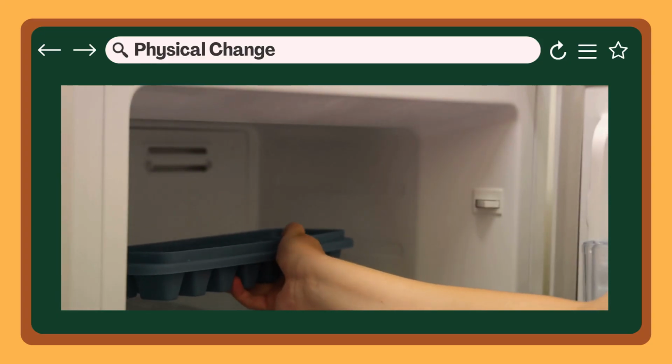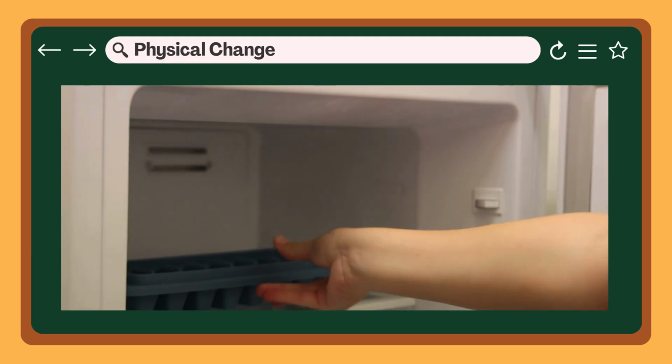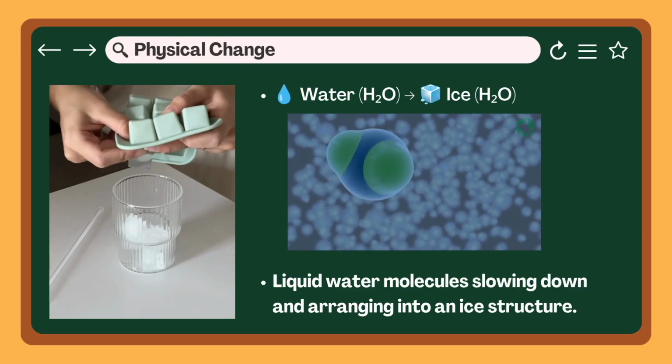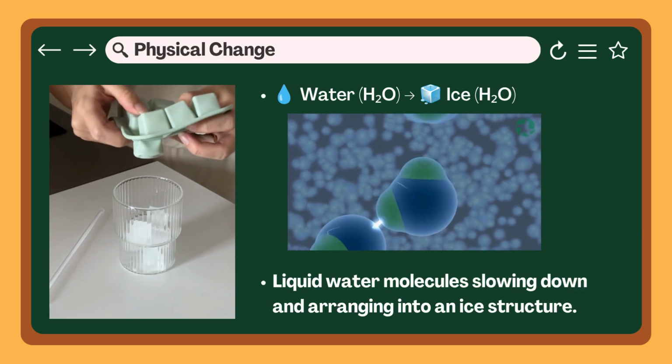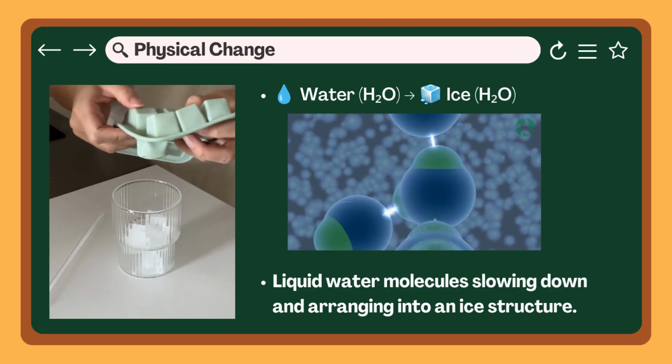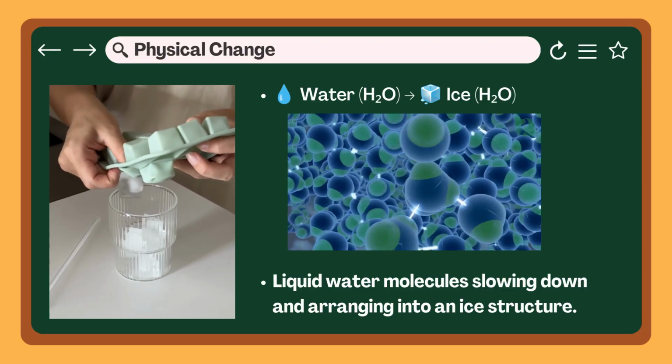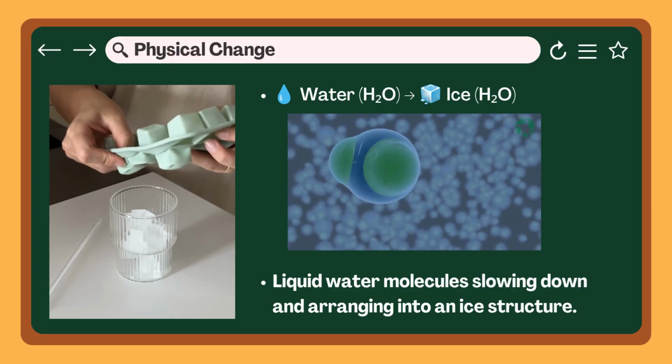But here's an important question: did the water change into a new substance? No, it is still the same substance, water. The water molecules, called H2O, remain exactly the same before and after freezing. The water molecules race and swirl through the liquid. As the temperature drops, they begin to slow down, gently settling into a sparkling crystal pattern, turning liquid water into solid ice.